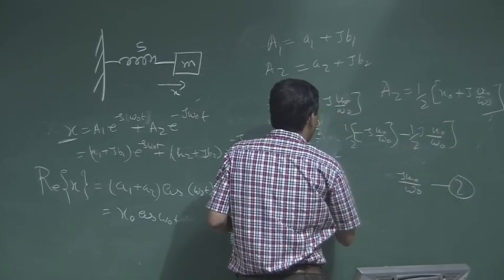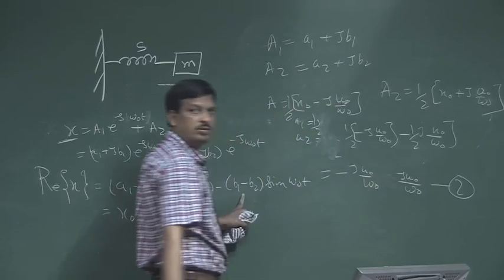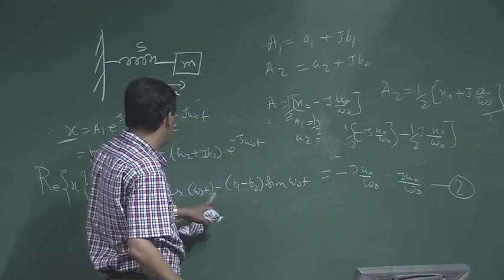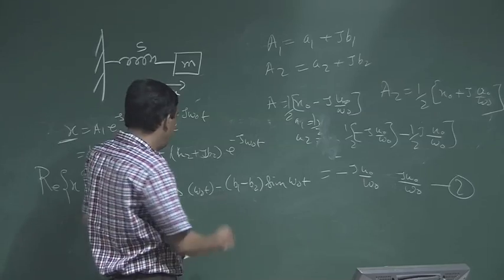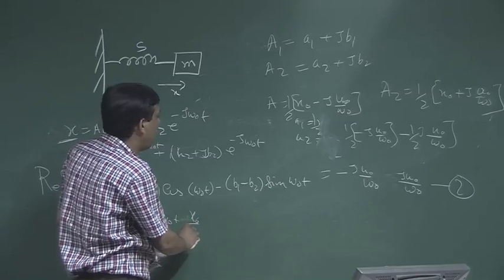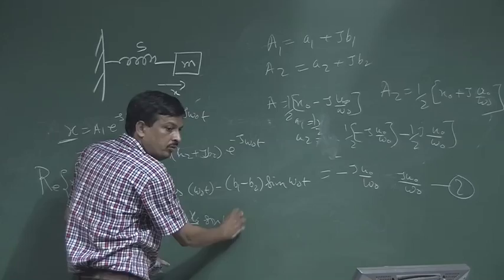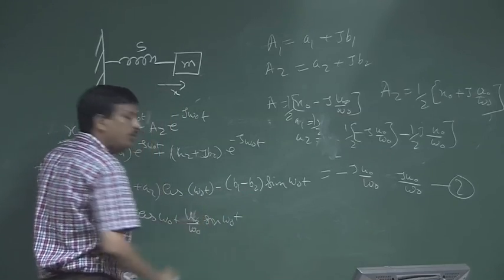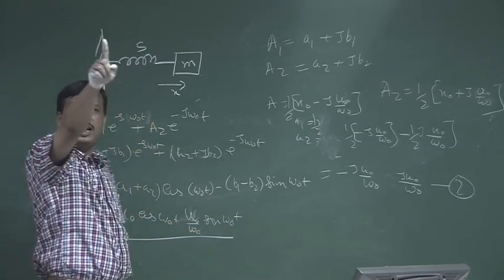So, if I add them, it is nothing but minus j u0 by omega 0, minus j u0 by omega 0. If I put the value in here, minus minus plus. So, I get u0 by omega 0 sin omega 0 t. So, this solution is same as we have derived in the initial.